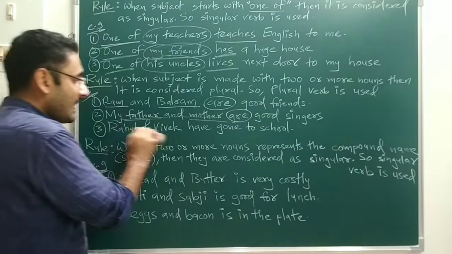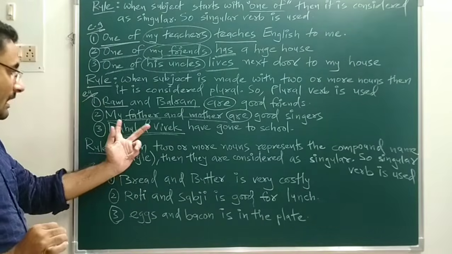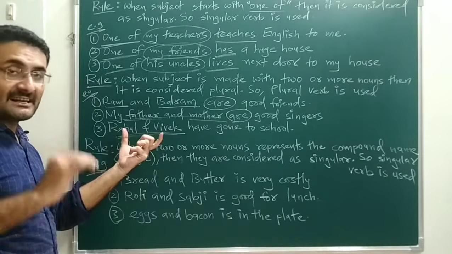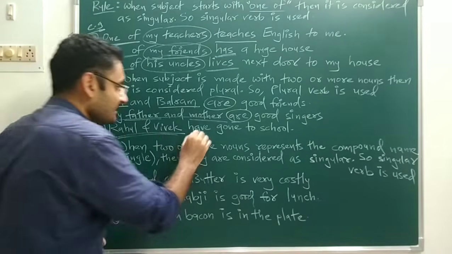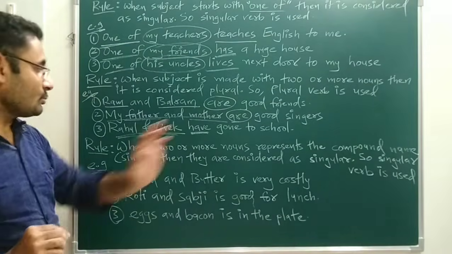Last sentence, Rahul and Vivek, two nouns. Rahul is a noun, Vivek is a noun. Two nouns. That means what? The subject is constructed with two nouns. So that subject is a plural subject. With that plural subject, plural verb will be used. Okay. Have gone to school.